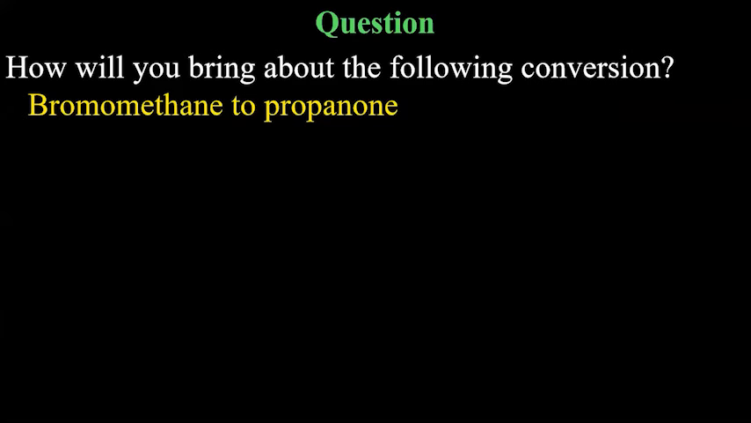Next, how will you bring about this conversion? Bromomethane to propanone. And this one is a very typical conversion, so pay attention. Bromomethane means methane will be CH4, bromomethane will be CH3Br, and you have to convert it to propanone, meaning CH3, C carbonyl group, CH3. This is a ketone.